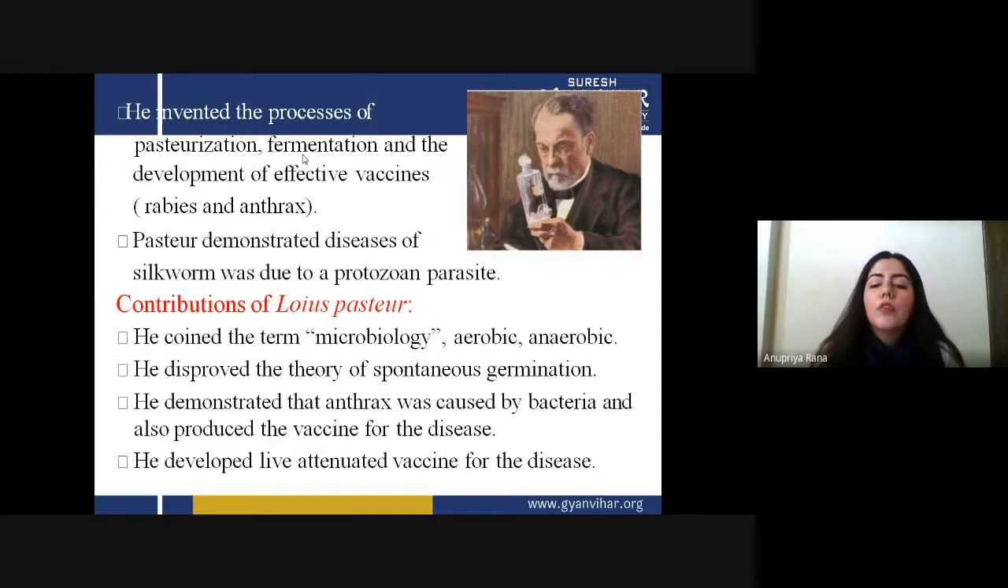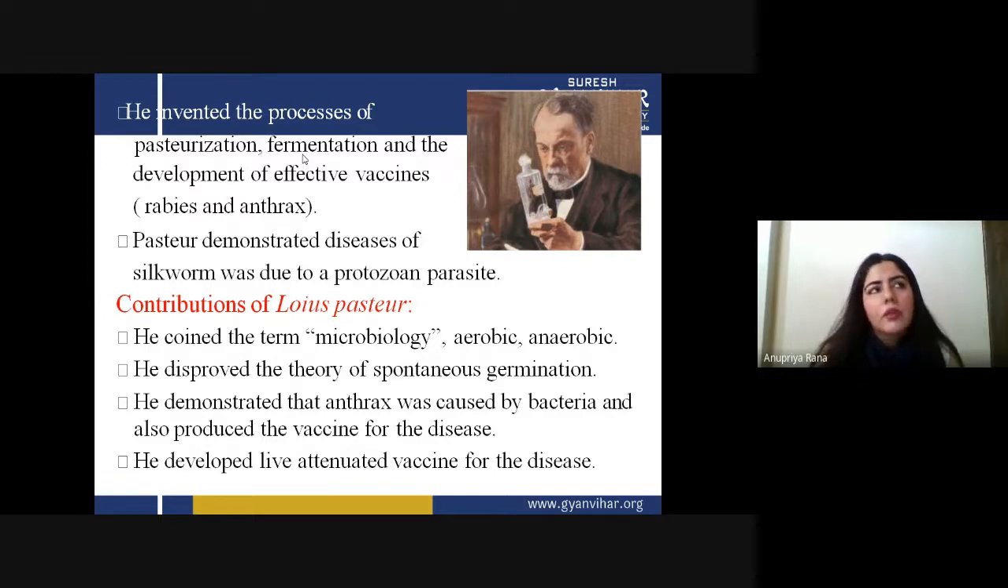He disproved the theory of spontaneous generation. That is obvious: nothing can be spontaneous. Everything has its own cause to be generated. He demonstrated that anthrax was caused by bacteria and also produced a vaccine for the disease. He demonstrated the cause of that particular disease, and he also made the live vaccine. So he developed a live attenuated vaccine for the disease.